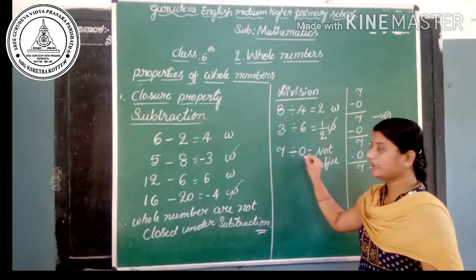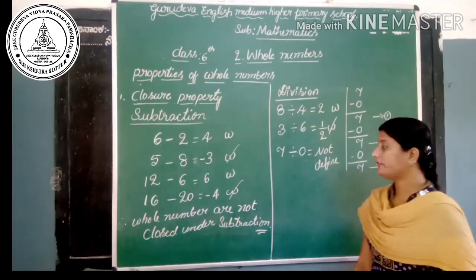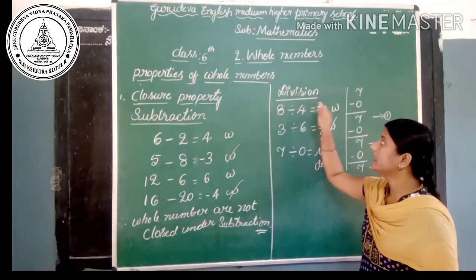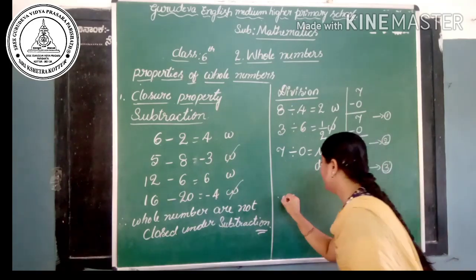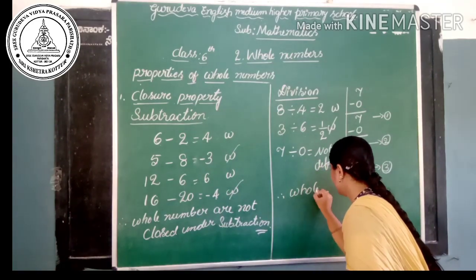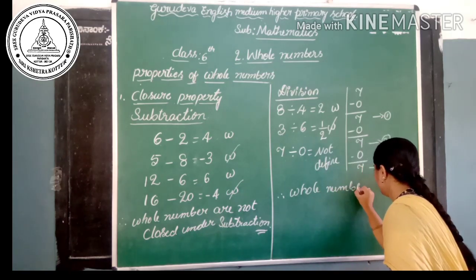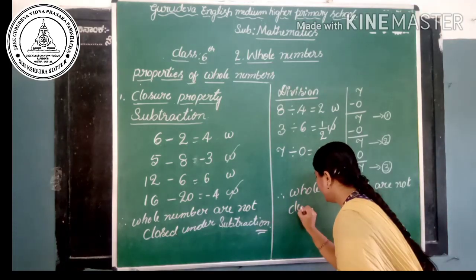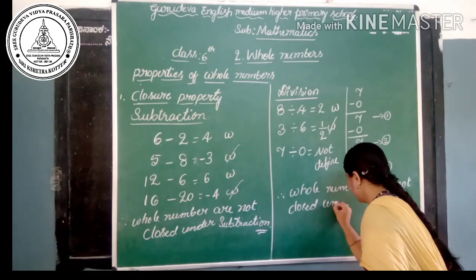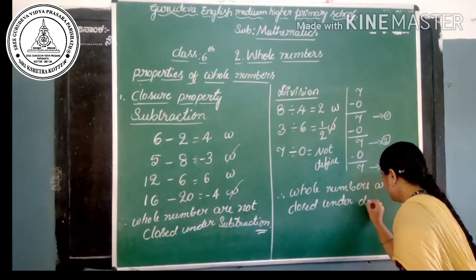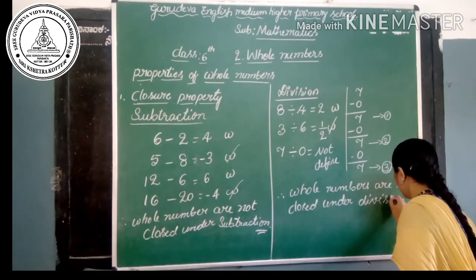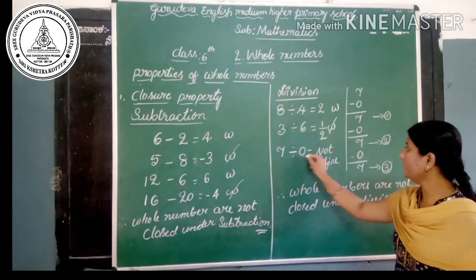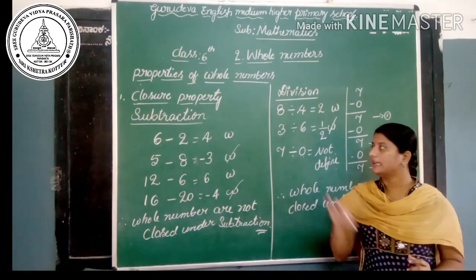7 divided by 0 is not defined. Okay. Finally we can say that whole numbers are not closed under division. Is it? Yes. Therefore, whole numbers are not closed under division. And also we can say that whole numbers divided by 0 is not defined. Okay, is it clear? Yes.